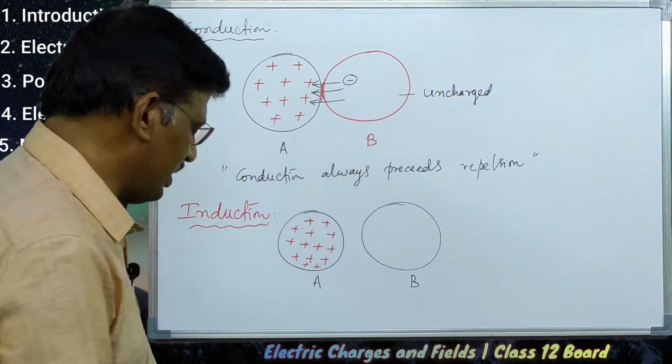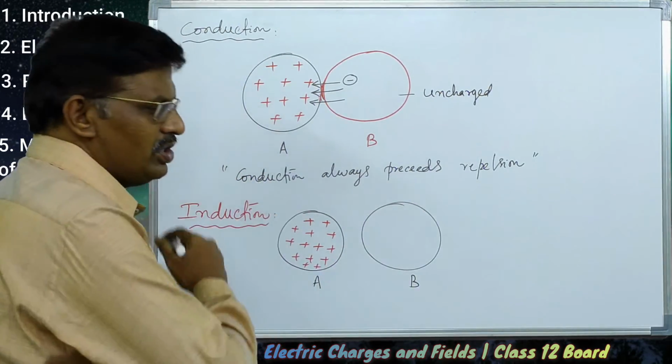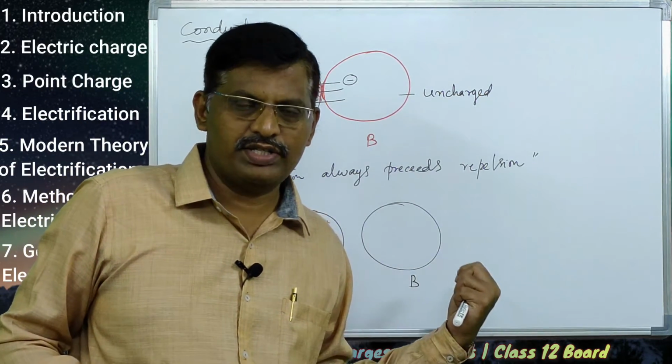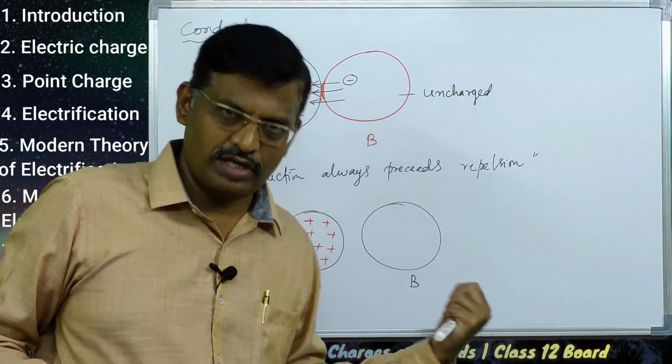Initially B is an uncharged body. Uncharged means it has an equal number of protons and electrons, equal positive and negative charges.